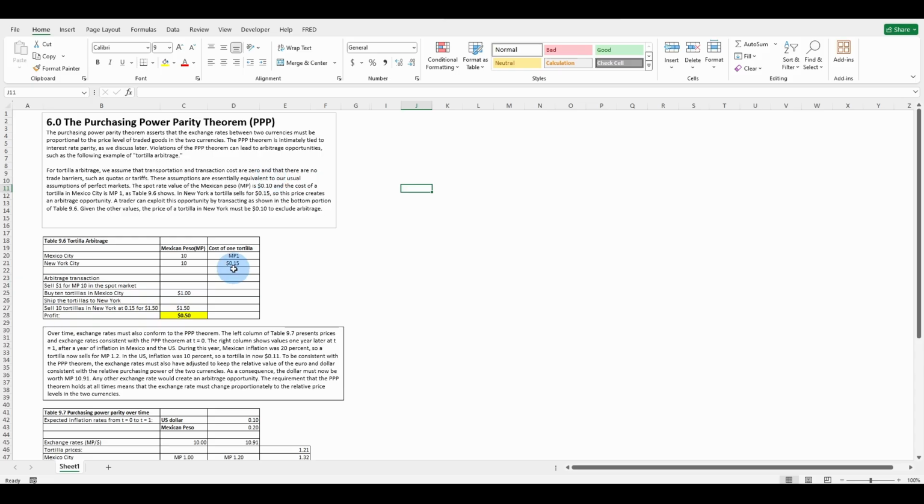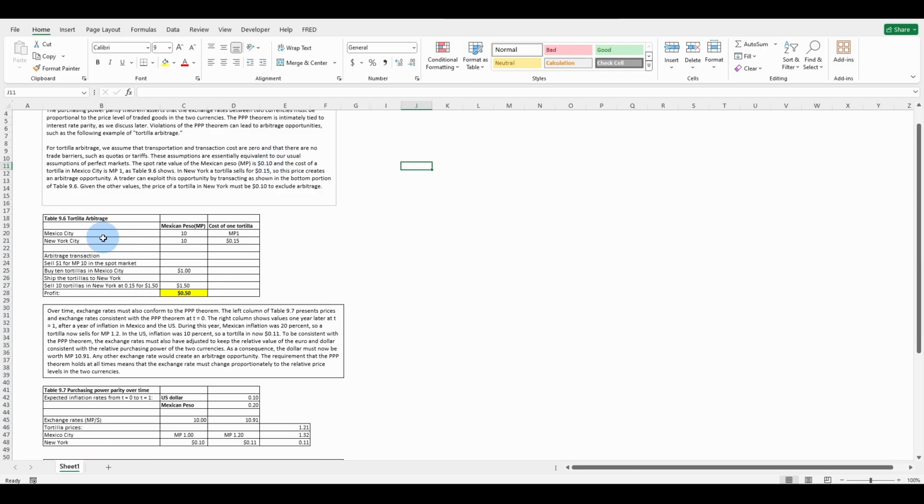Well, it's pretty simple. You buy $1 million worth of tortillas for 10 cents in Mexico, and then you sell the same tortilla in New York City for 15 cents. So it doesn't seem like much, but a nickel times a million is, well, it's risk-free, unless your tortillas go bad.